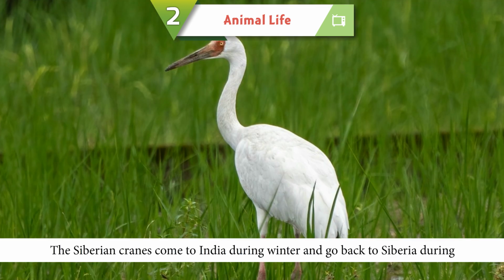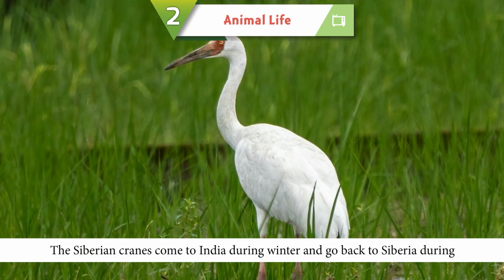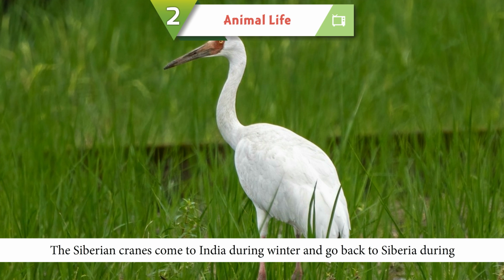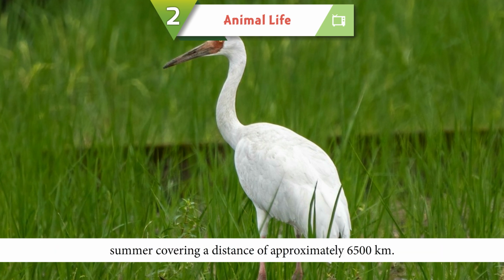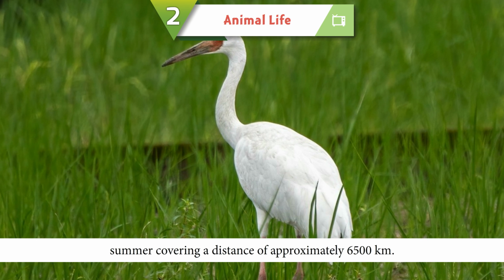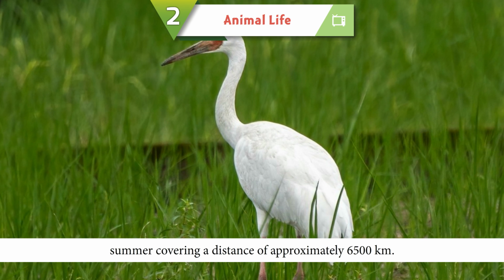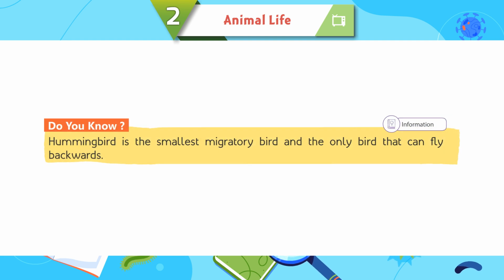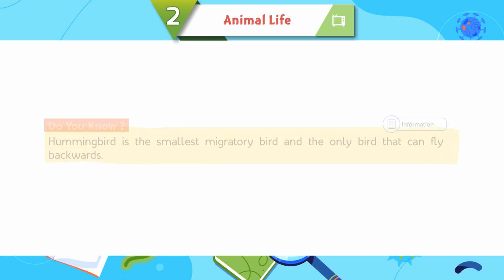The Siberian cranes come to India during winter and go back to Siberia during summer, covering a distance of approximately 6,500 kilometers. Do you know, hummingbird is the smallest migratory bird and the only bird that can fly backwards.